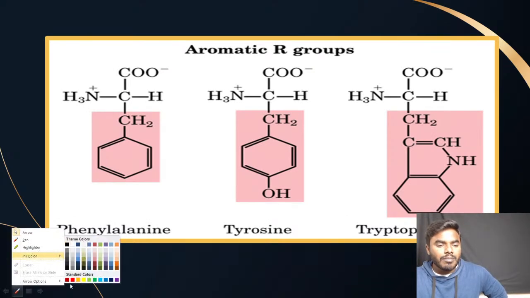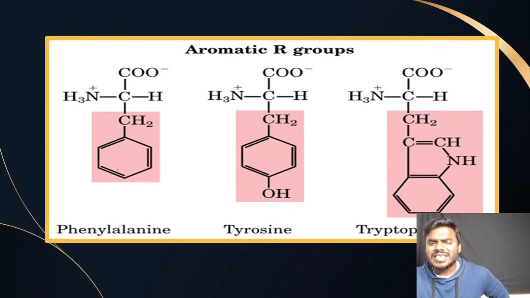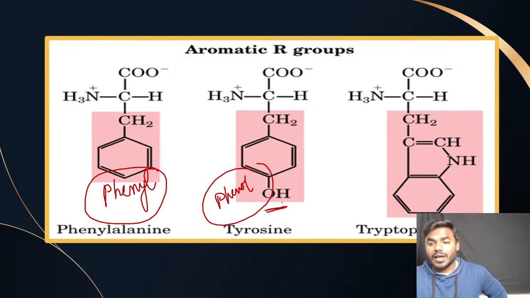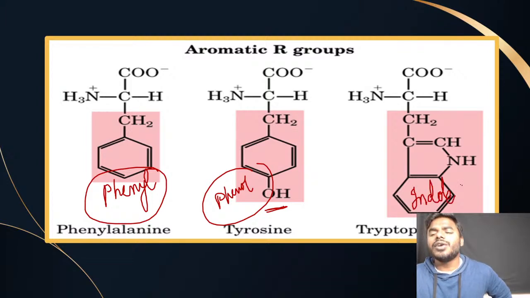Now, aromatic amino acids. Easy to remember, right? It contains a phenyl group. That's what we can call phenylalanine. And it contains what group? Phenol group. That is what we can call, friends, tyrosine. And friends, we have studied about tryptophan. What kind of a ring does tryptophan contain? Indole ring. Friends, remembering the structures is not at all difficult. To be frank, it's very, very easy.